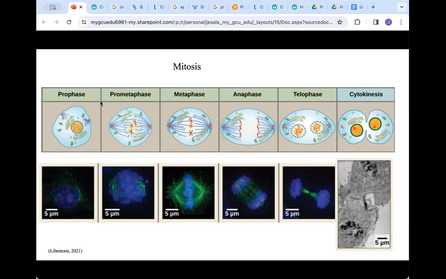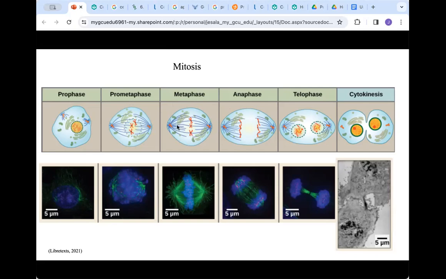In the next phase, our prometaphase, chromosomes condense further and the kinetochores are found on the centromeres. During metaphase, our third step here, you'll start to see the chromosomes line up in the middle, which in this image almost appears like red X's, but those are our chromosomes.